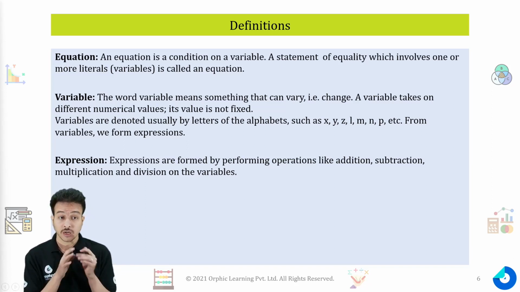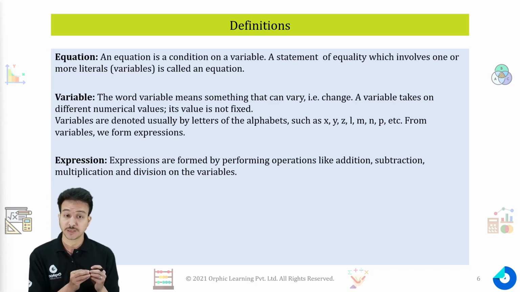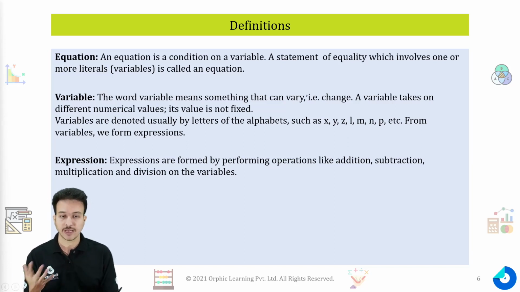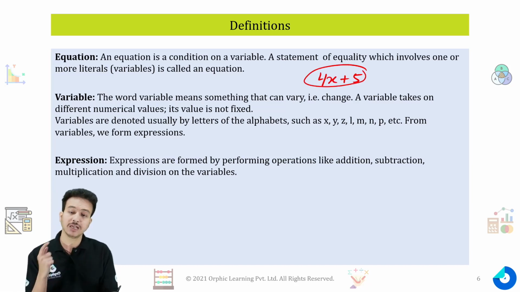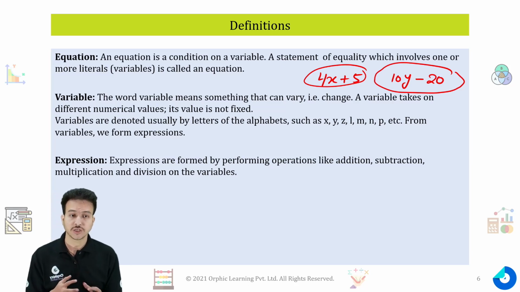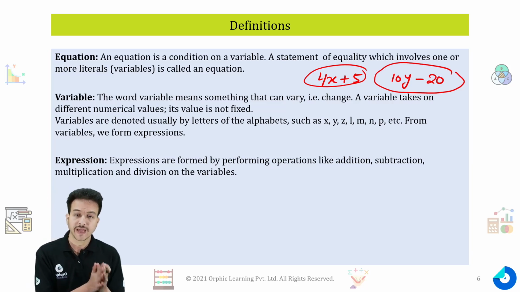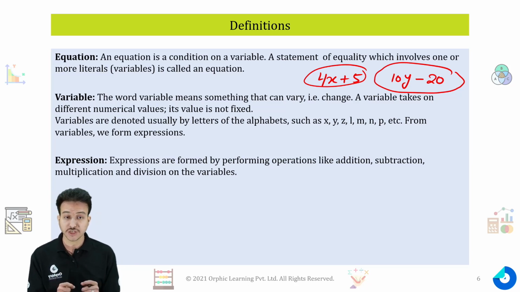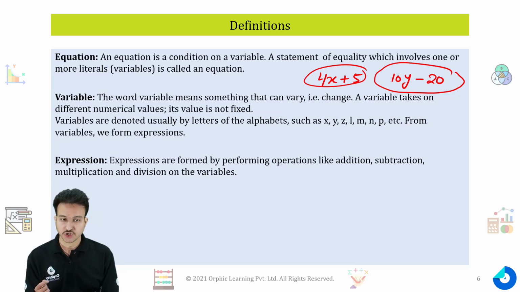And from the variables, we will form an expression like we did earlier. For the first one, like Ayushi was playing, we get an expression like 4x plus 5. Similarly, in case of Arya, we get an expression like 10y minus 20. These are called expressions. So from a variable we form an expression. What is an expression now? An expression is formed by performing operations like subtraction, addition, multiplication, and division on the variable.